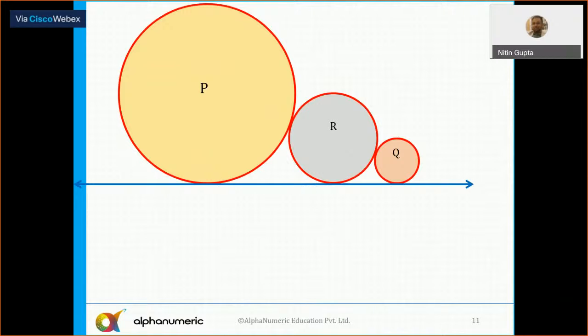Now, if the three circles are touching in this fashion, then what is the relationship between their radii? Let's say this radius is equal to P, this radius is Q, and this radius is R. What is the relationship between these three circles now?